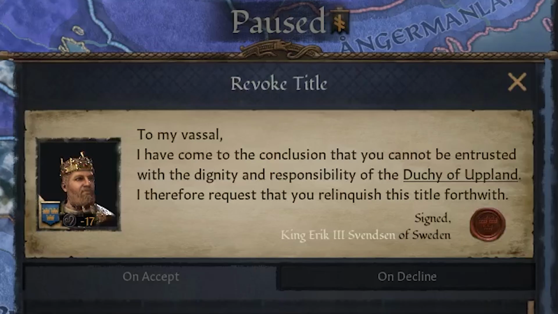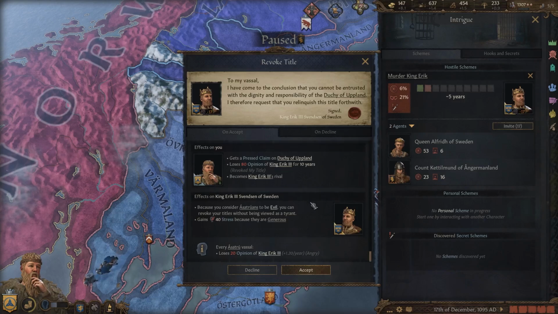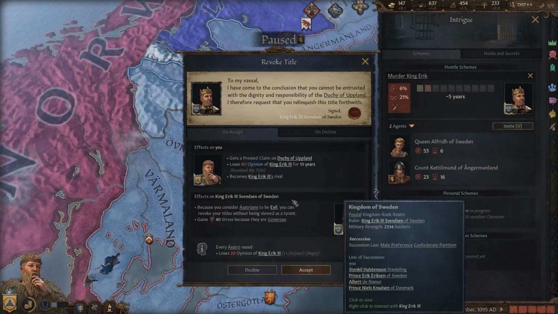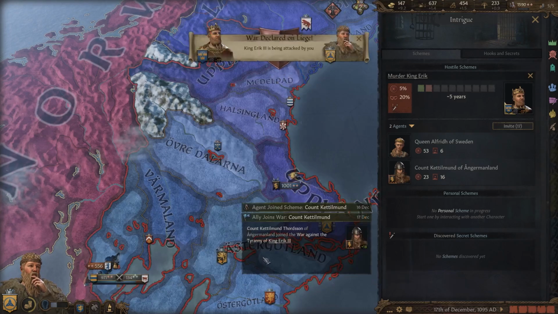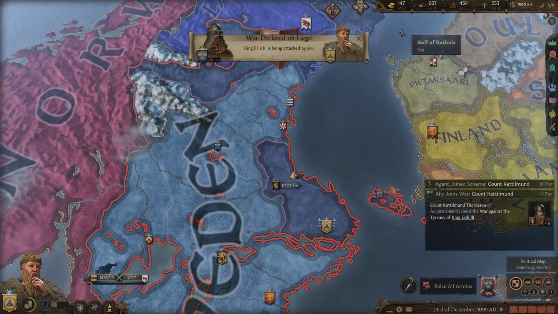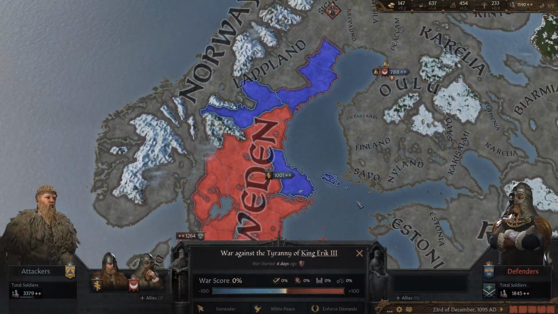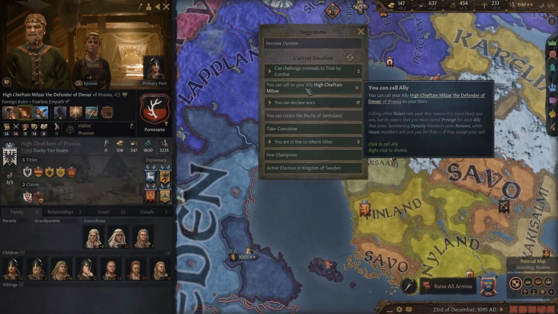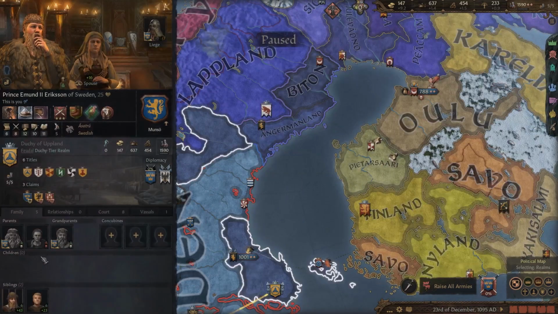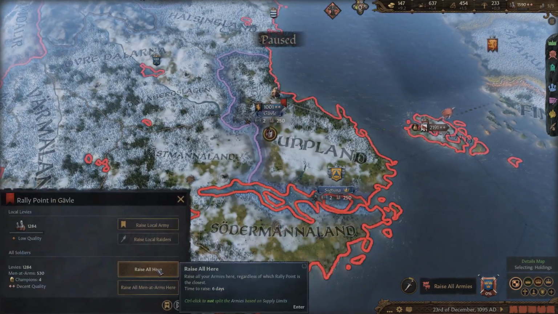Oh my god. Right when I finally get a goal, look at this. This King of Sweden wants to declare a war on me. He wants to revoke my titles. Well, you know what I'm going to do is decline that, which again is going to start another war. However, I am allied to Prussia, who is pretty strong still. So I'm going to call them to the war, and hopefully they will be able to save me.